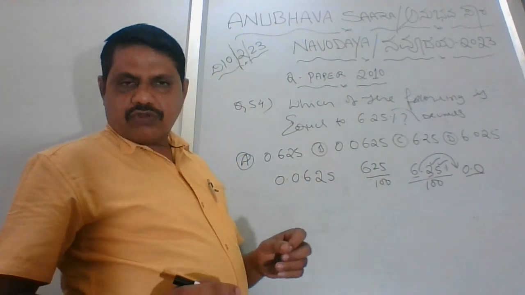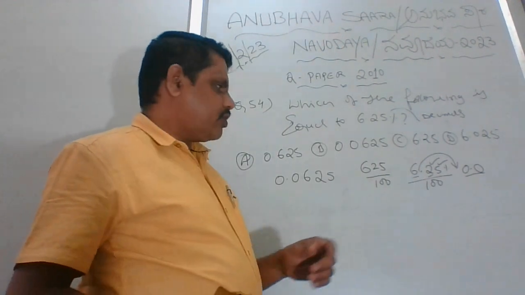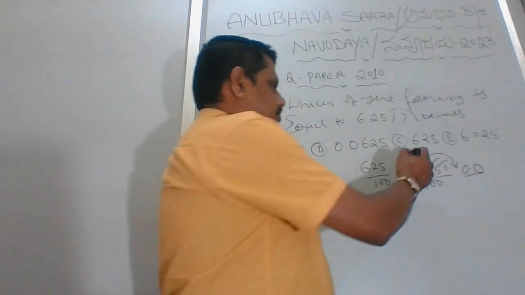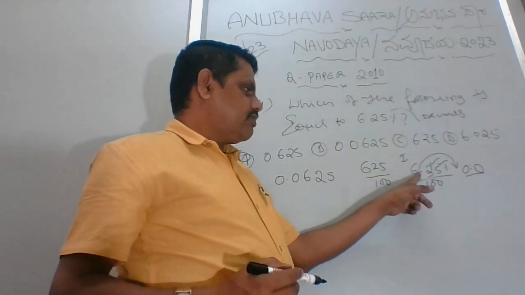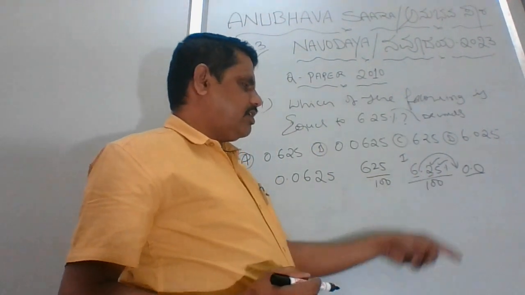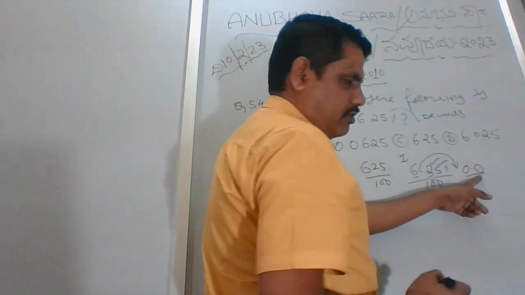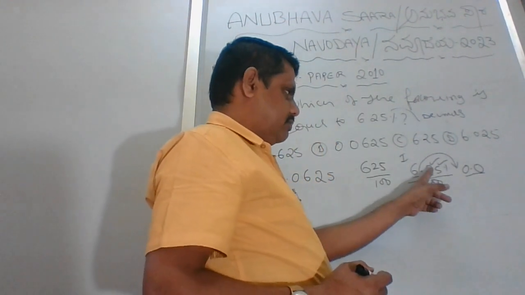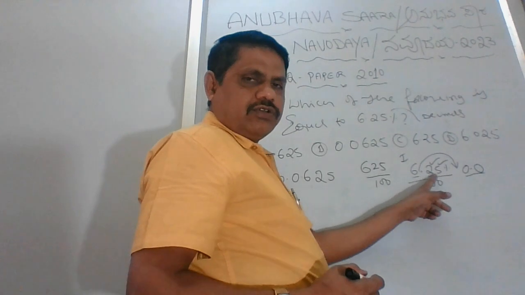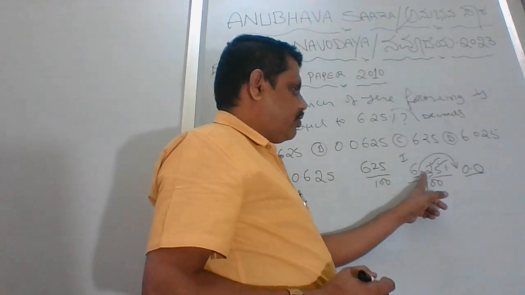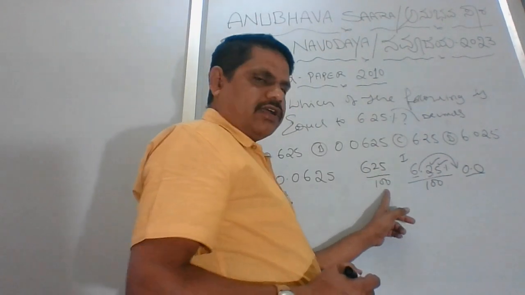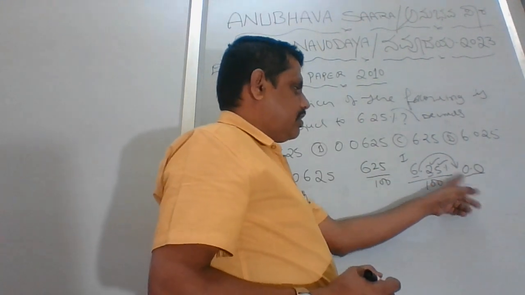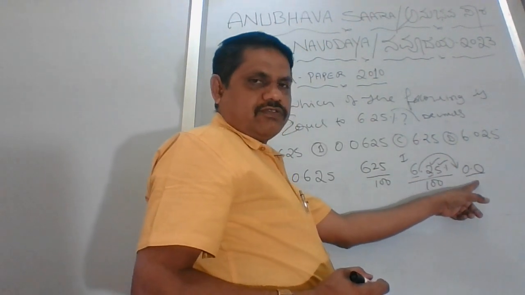I'll give you one more option. What we have done is method 1. With 6.25, we removed the dot after two places, since there are two numbers after the dot. Removing the dot to the last, we made it 625 divided by 100.